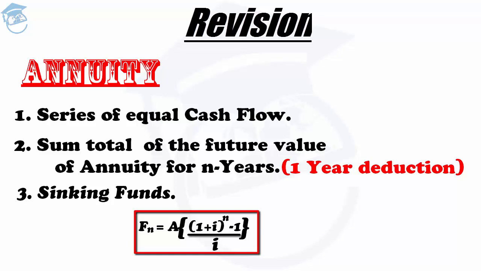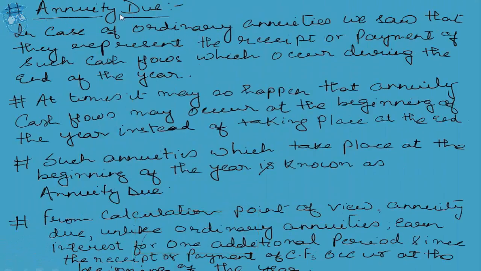Now students, this time we shall be discussing another aspect of annuity known as annuity due. This is a very simple concept. It's quite easy to understand. The concept is almost the same as an annuity. Things are almost identical to what we discussed in the annuity.